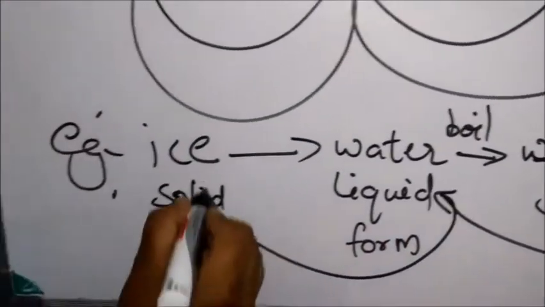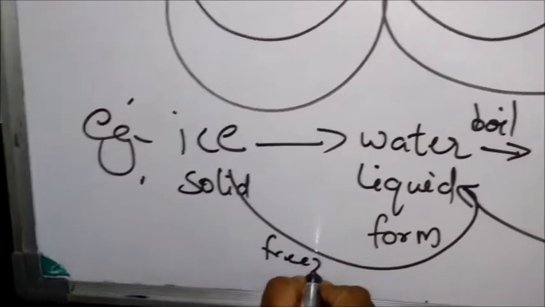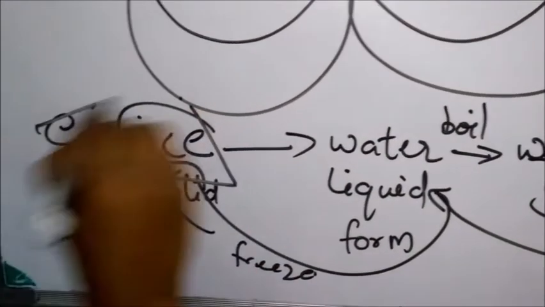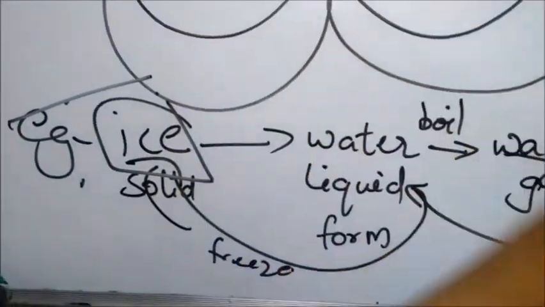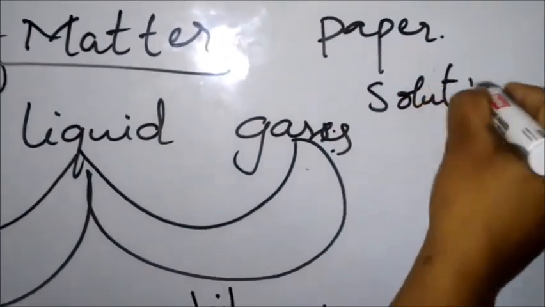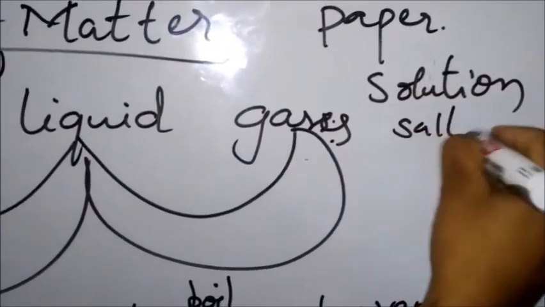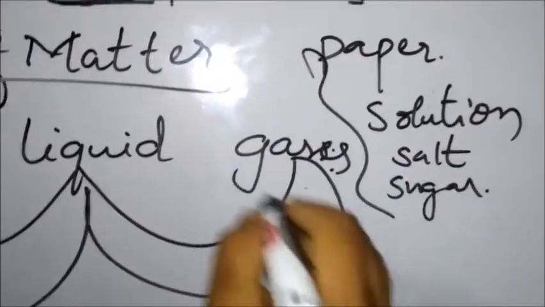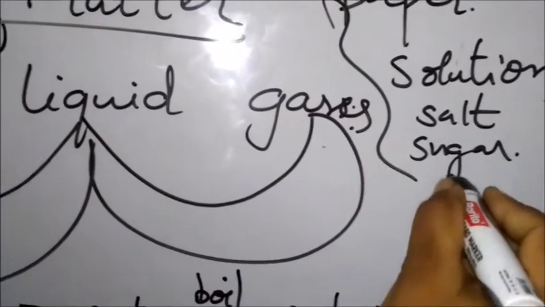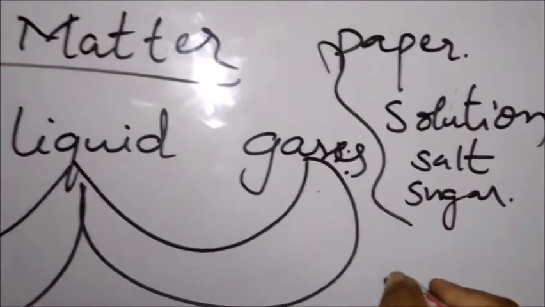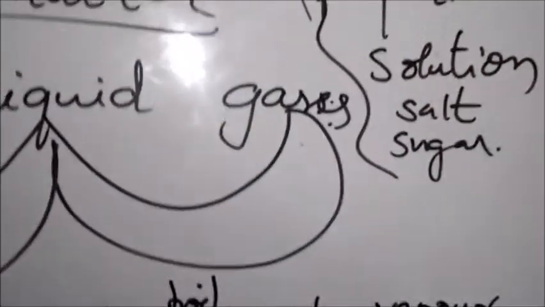Again, this water will freeze, and we get ice. So this is the physical change. All we discussed about paper, and making a solution, a salt solution or sugar solution, we are not seeing any chemical changes in that. We are seeing only physical changes.